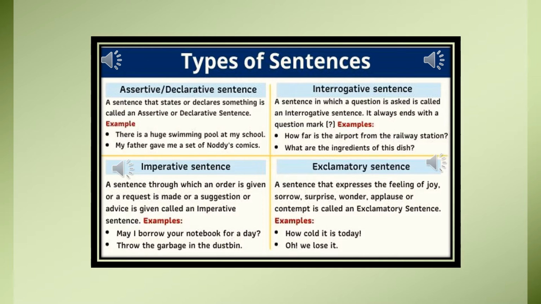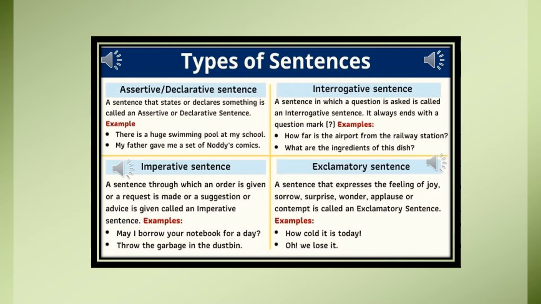Let's move to the third kind of sentence, imperative. Now imperative means urgent, something that is necessary or essential. Now these are sentences through which an order is given or a request is made. For example, do not eat fried items. May I borrow your notebook for a day? Open the windows. Shut the door. So all these sentences are known as imperative sentences.